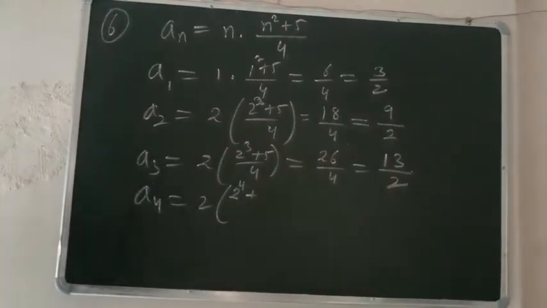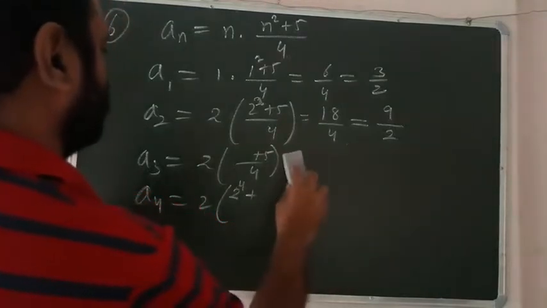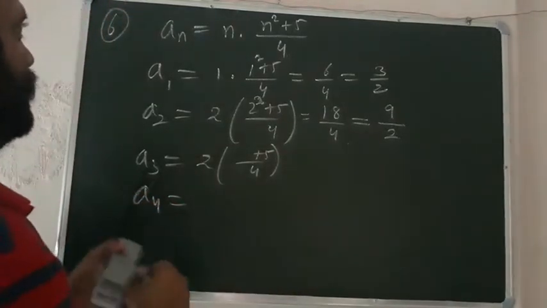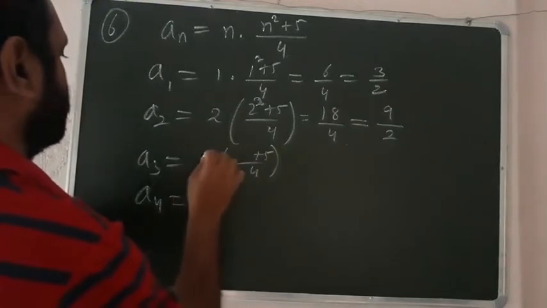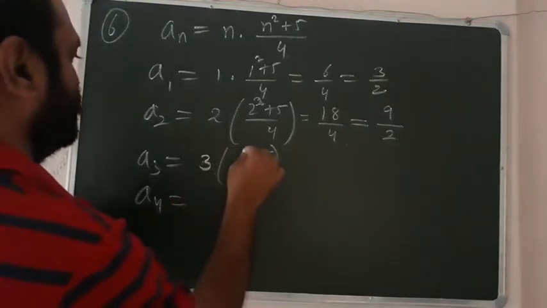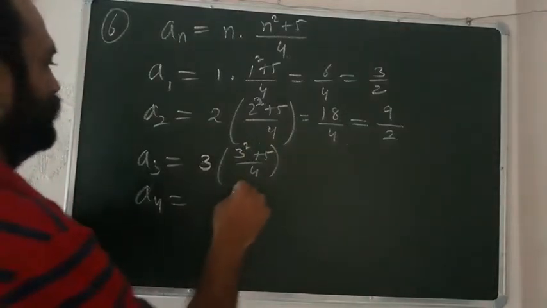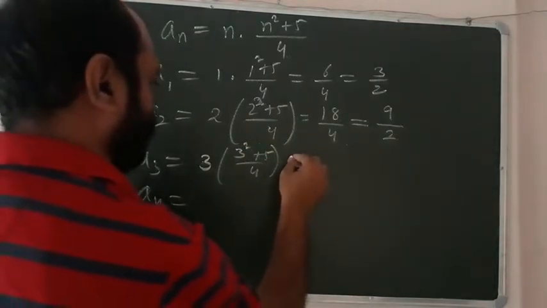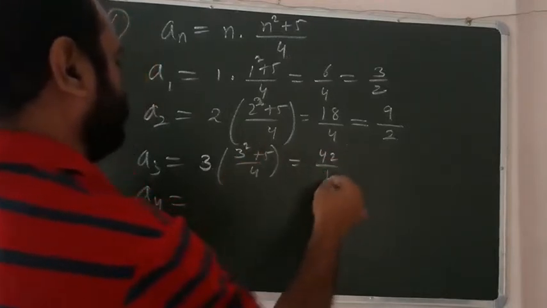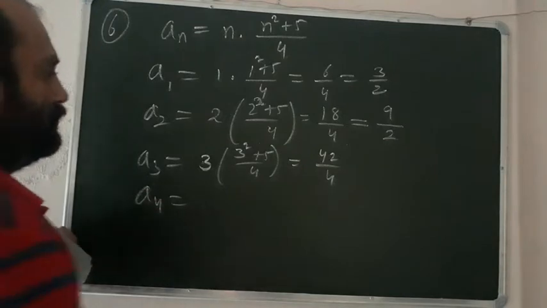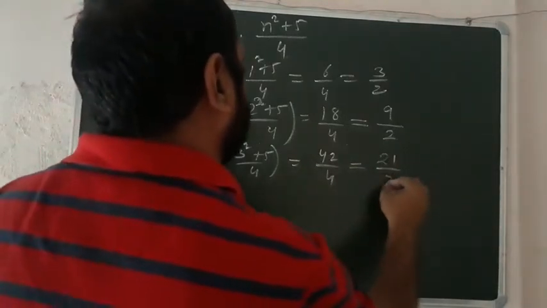Sorry, this is wrong. I think this is 3 into 3 square, right? This is 3 into 3 square plus 5 over 4, so 42 over 4. 42 over 4 means this is 21 by 2.